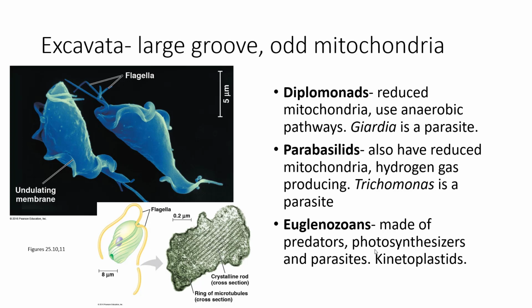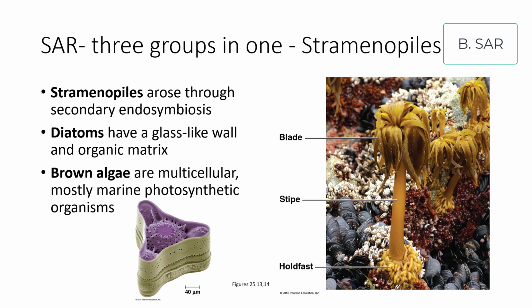So some things that are in the Excavata, you see a groove on the side, and they often have odd mitochondria. Many of these are parasites, but not all of them. Obviously, Euglena is not a parasite. For the SAR, we're going to look at 3 separate groups in here.